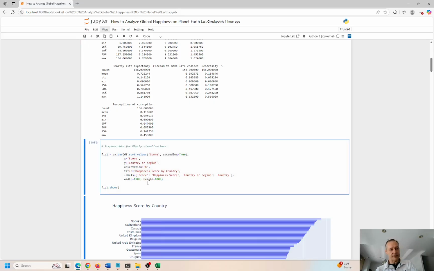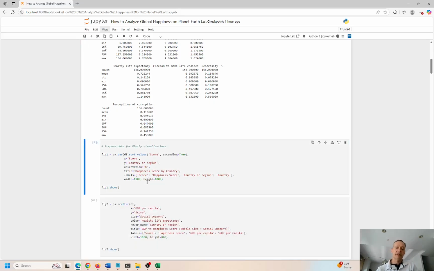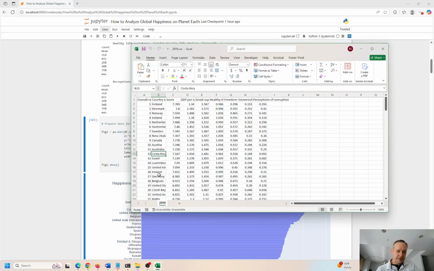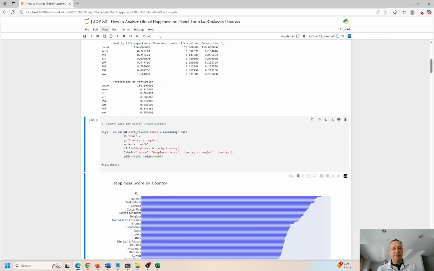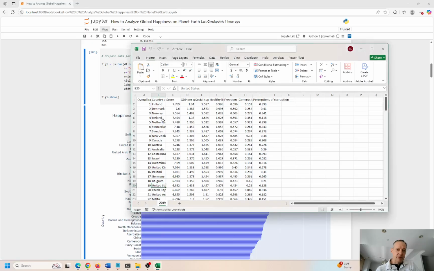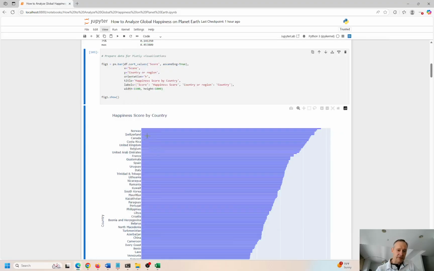So I want to go ahead and plot the data just to see visually what it looks like. Okay, I looked at this before. I saw United States down here. United States is number 19, right? So they just barely make it into the top 20. And you can see it's doing a little weird thing over here. They have Norway, Switzerland, Canada. It seems to show every third country. I think there's just too much information in the data frame and things are getting jammed up a little bit. The next one is Costa Rica after Canada. Costa Rica, you can see here.